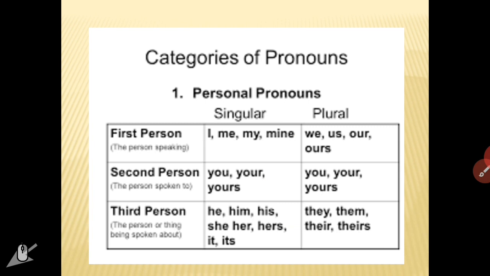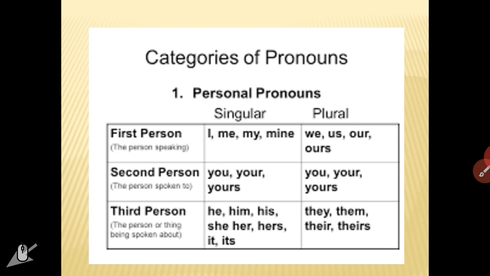But even if you all are many students, the plural form of the second person and the singular form of the second person will be the same. Third person. Third person is about whom we are speaking.